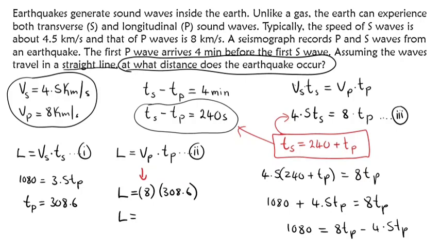So if you multiply the two, let's see what we get. 308.6 multiplied by 8 gives us 2468.8 kilometers. So the earthquake occurs at a distance of 2468.8 kilometers from the seismograph. So this is the distance that we're looking for. So thank you very much. I hope it makes sense.